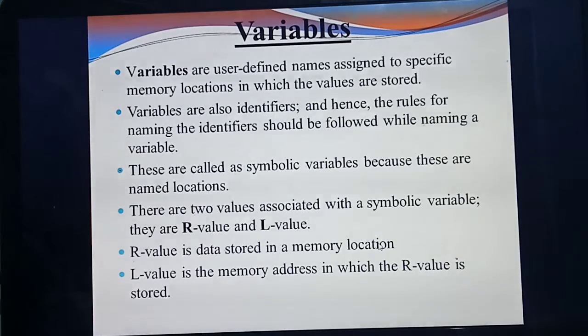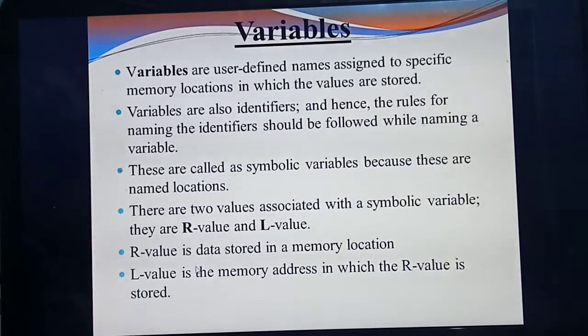Then L value means the memory address in which the R value is stored. For example, listen carefully, I am giving the variable A equal to 5. The value 5 is stored in a particular place in the memory. That is represented by the R value, and the address in which the value is stored, we are calling the L value. Understood?